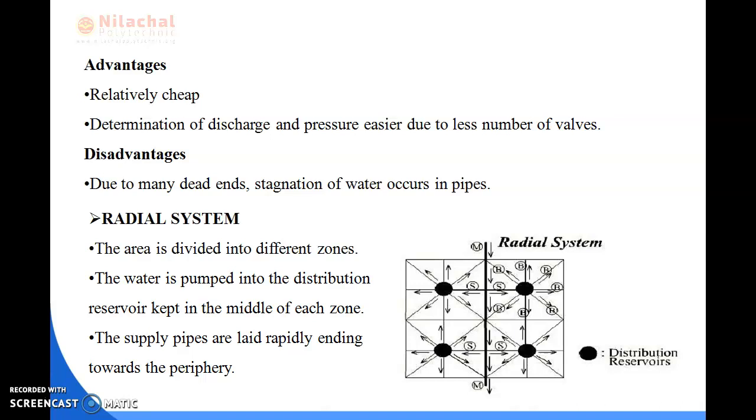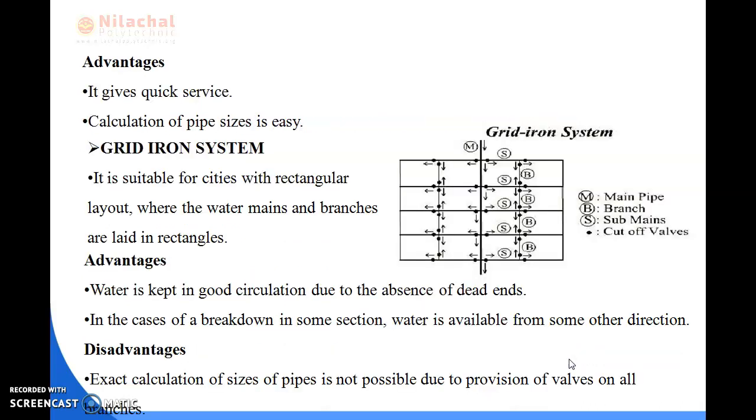Next, we'll be reading about the radial system. You can see the diagram of the radial system. The area is divided into different zones, and the water is pumped into the distribution reservoir that is kept in the middle of each zone. You can see here the distribution reservoir kept in the middle of each zone. Then the supply pipes are laid radially ending towards the periphery.